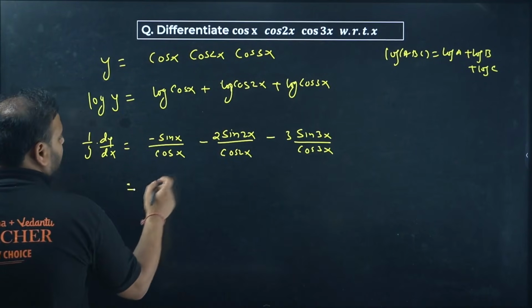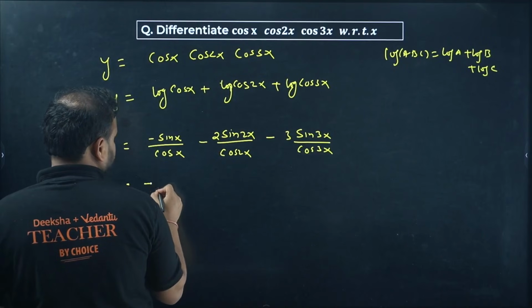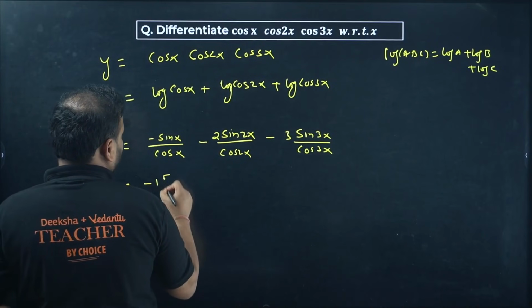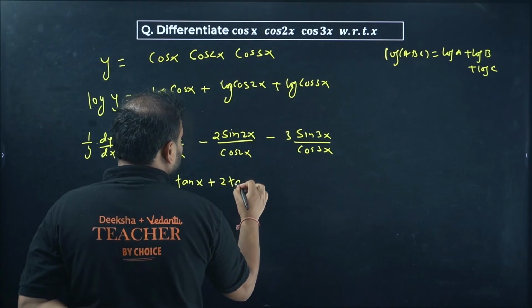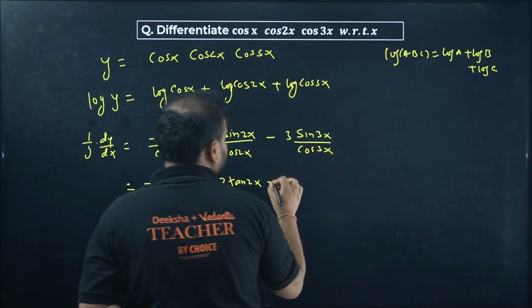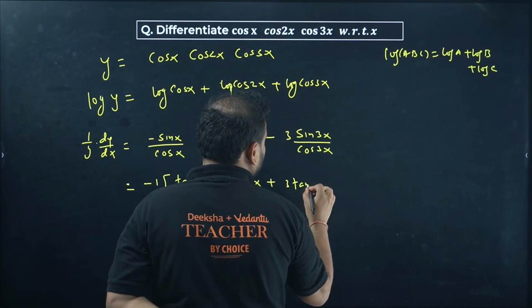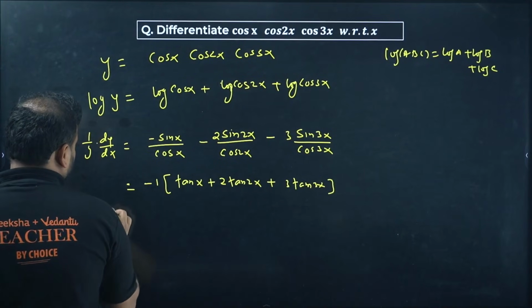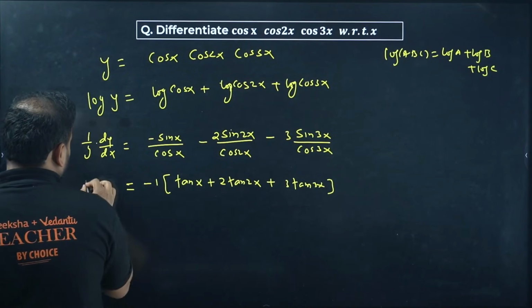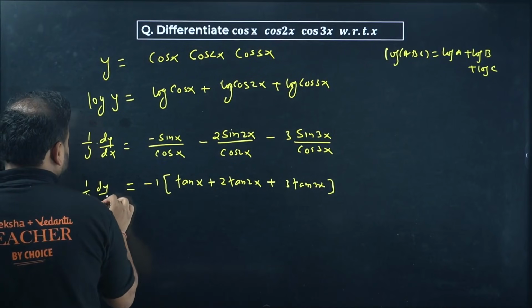Check. You have minus sign common. And over here you have what? Tan of x, 2 tan 2x and 3 tan 3x. Okay. Now if you check, you have the answer. Over here you have 1 by y dy by dx.